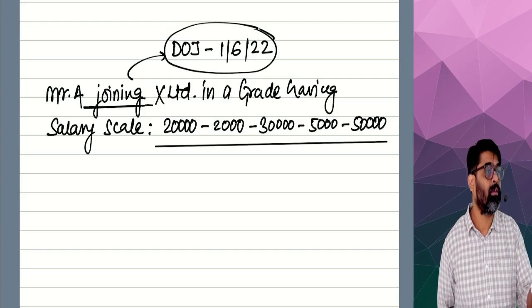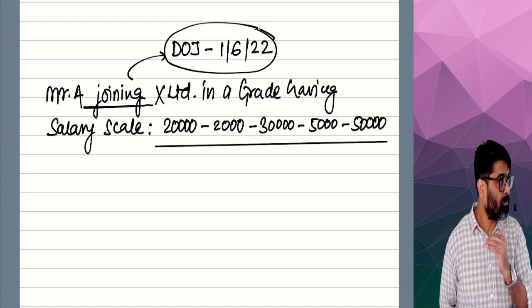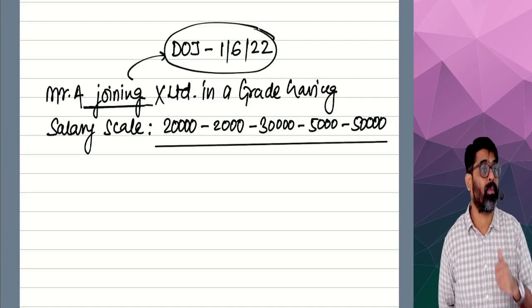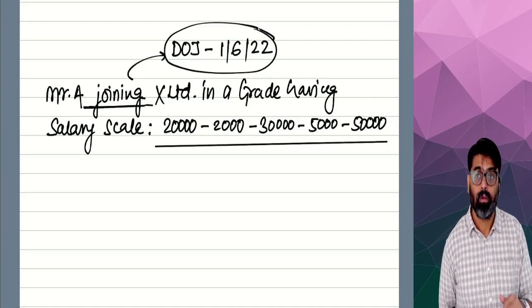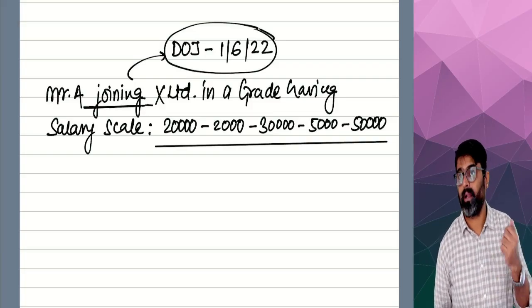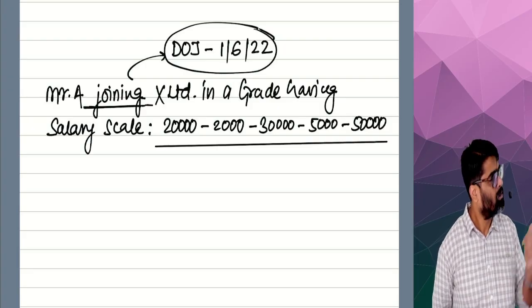Based on his experience, his qualification, and the work which he will do, he should not be offered the minimum because he is not joining as a fresher. He is joining as an experienced person. At the time of joining, his salary fixed was 28,000. Even that can be given. Yes or no? If nothing is mentioned, then join at 20.